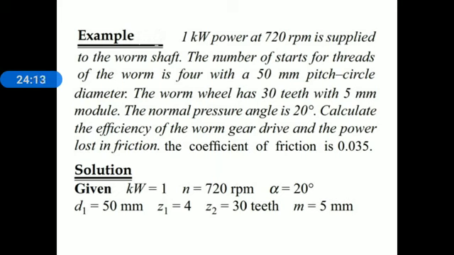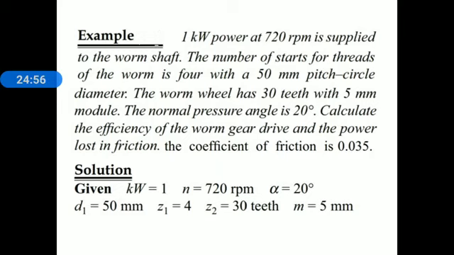Now let's move toward the solution. First of all, we collect the given data. Power in kilowatt is equal to 1. Speed of worm N1 is equal to 720 rpm. Number of starts for thread of worm Z1 is equal to 4. Pitch circle diameter of worm D1 is equal to 50. Number of teeth on worm wheel Z2 is equal to 30. Module M is equal to 5 millimeter. Normal pressure angle alpha is equal to 20 degree. And coefficient of friction mu is equal to 0.035.